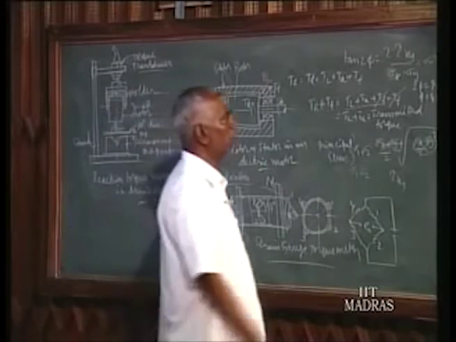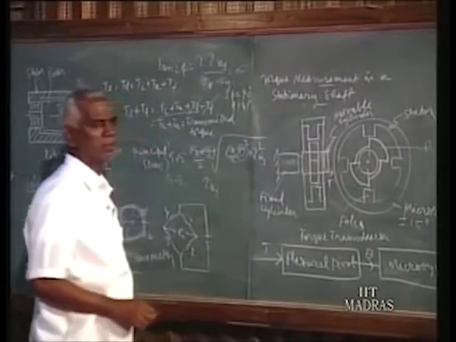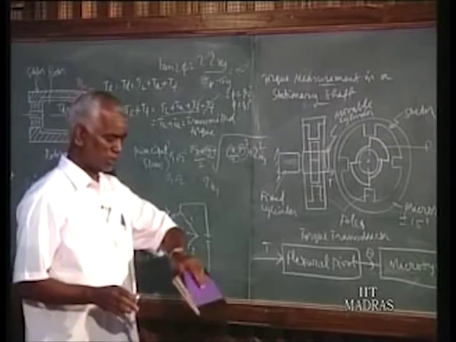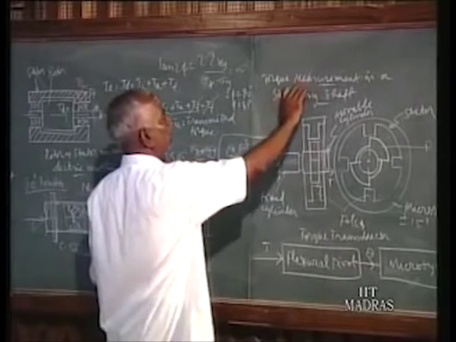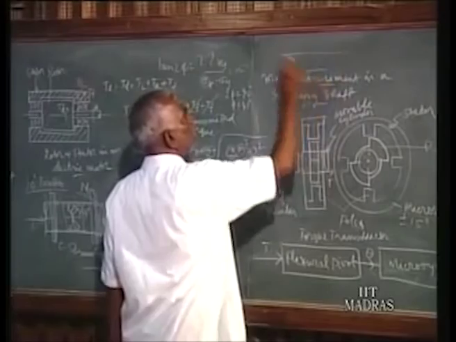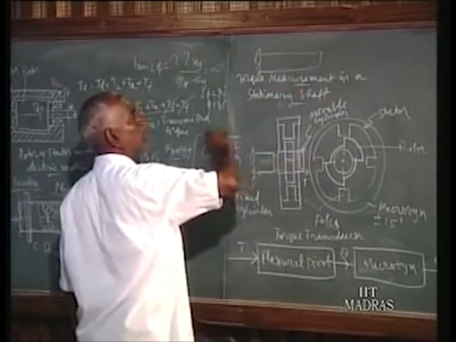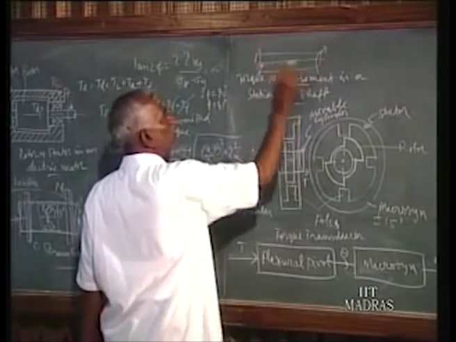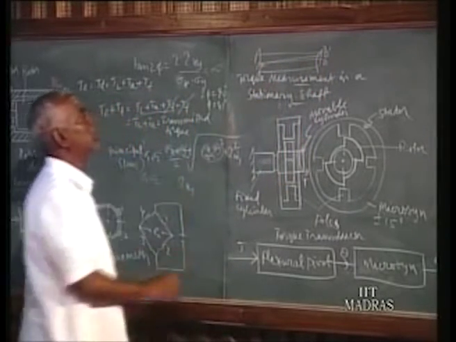Now we go to the next, torque measurement in a stationary shaft. Now it is simple. Here we have a shaft, which is a fixed shaft, and when we apply a torque, the layer AB twists to AB dash.